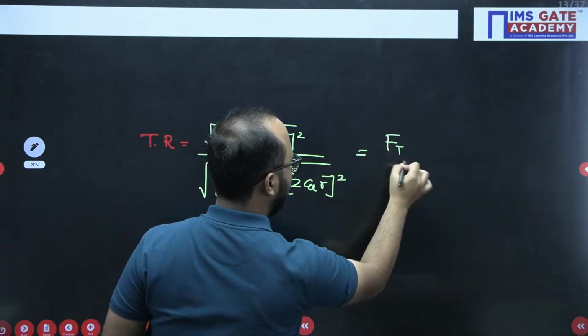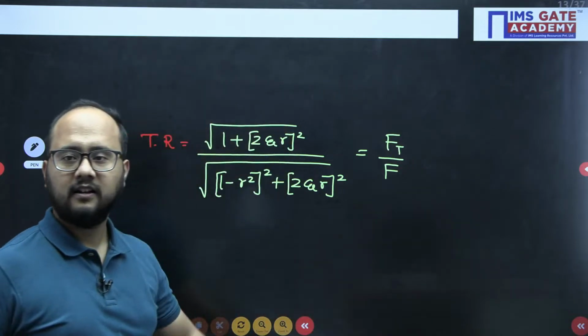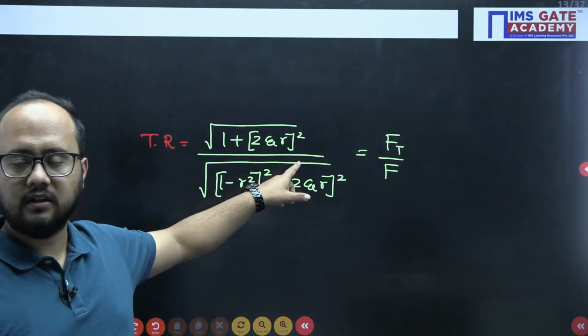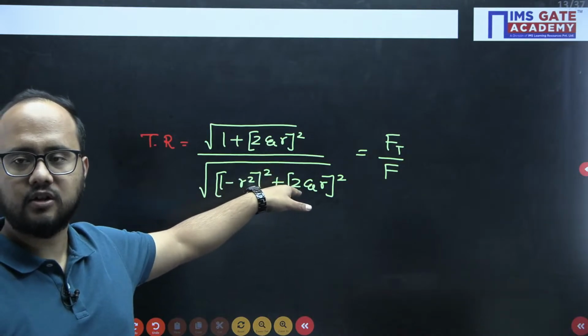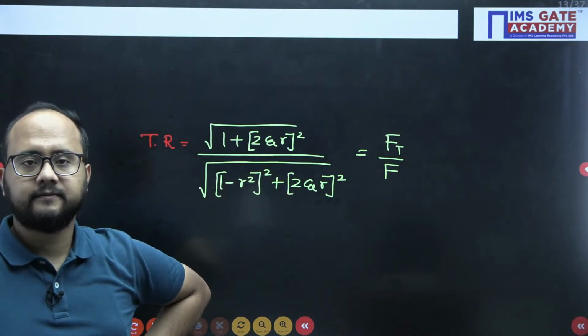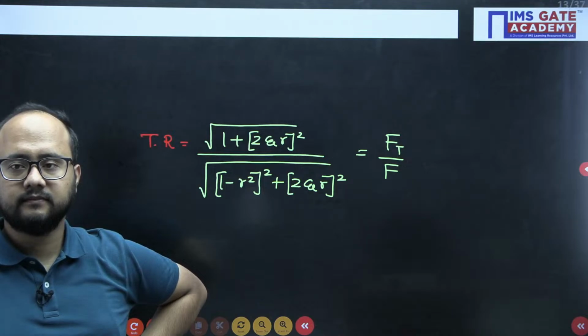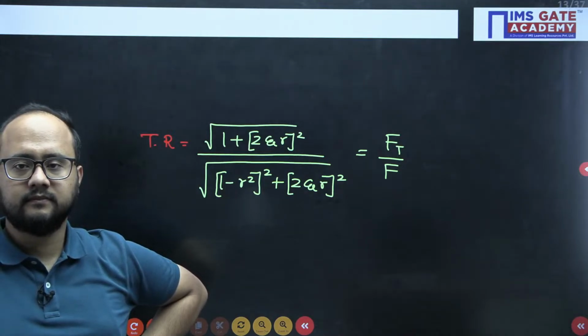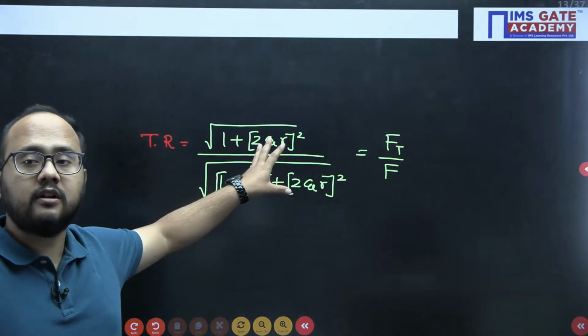Force transmitted divided by the force applied. I think you're talking about this formula, Shreya. This formula is for transmissibility ratio.